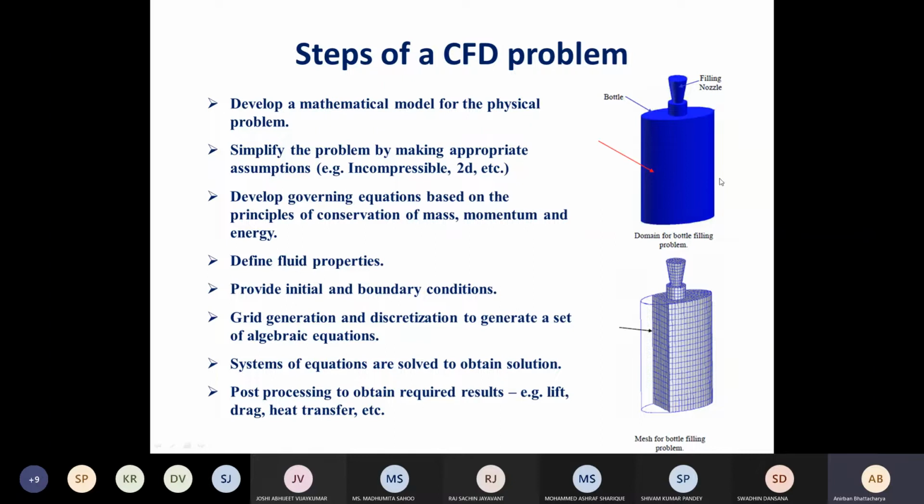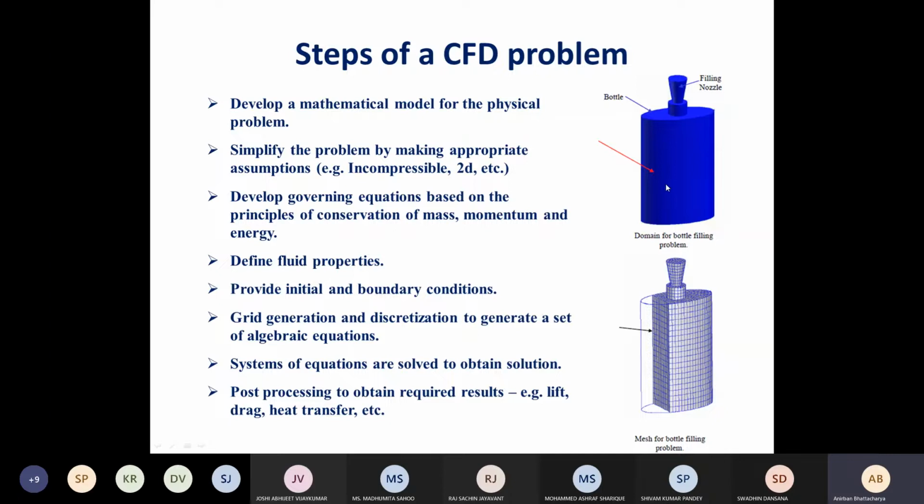With time, how the velocity varies, how the filling process occurs, and what the change in temperature is, all this we want to predict. This is not possible analytically because you cannot capture the variation in this complicated geometry. Complicated geometry here means that the geometry is not a regular cube or a rectangle or a cylinder. It is deviating from these regular geometries.